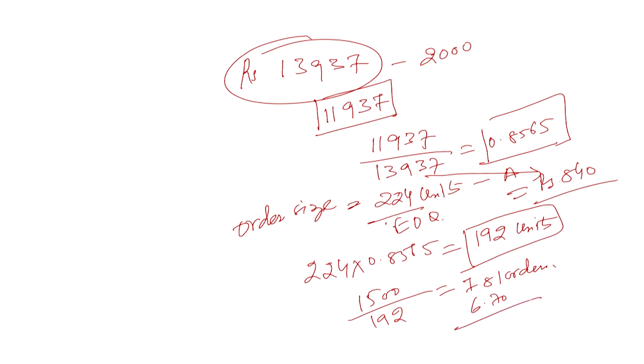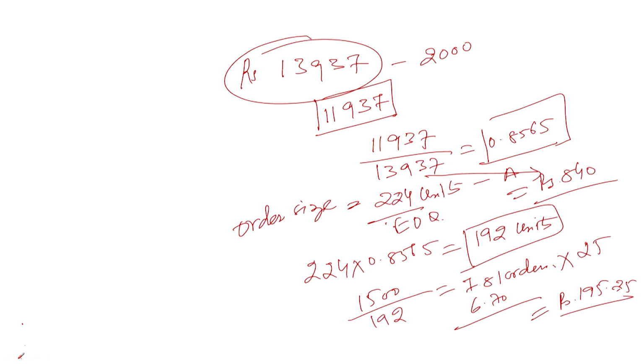Once the orders have increased, what will happen now? Your ordering cost will go up. What is the ordering cost here? It is given to us, the ordering cost per order is rupees 25. So your ordering cost will increase, and it will go up to 195.25. This will be the ordering cost.